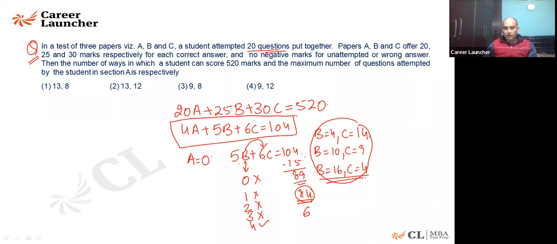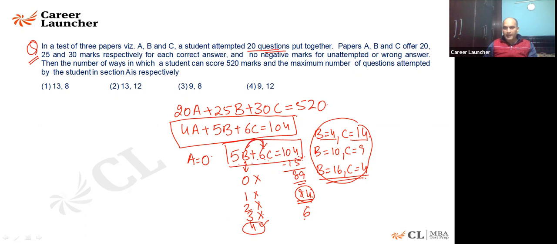Yeah, why not? My dear, 5B plus 6C is equal to 104. When you put B is equal to 4, it comes out to be 20 and this is 84. Now 84 is divisible by 6. I can say when B is equal to 4, C is 14. You remember I told you, whenever an equation is coming there, 5B plus 6C is equal to 104.